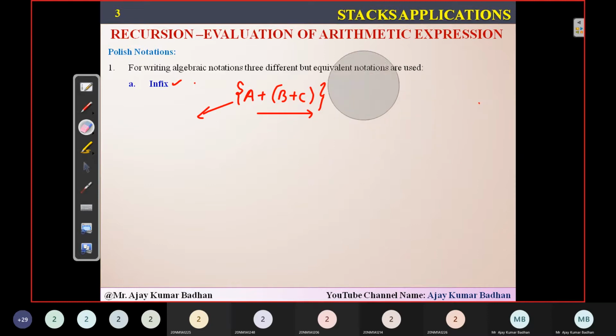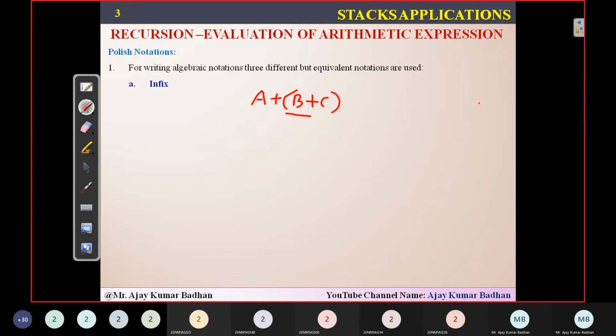Now, if you see the same expression, let me write it again: A plus B plus C. You can say this is an infix notation.